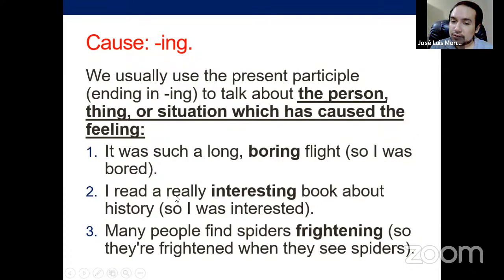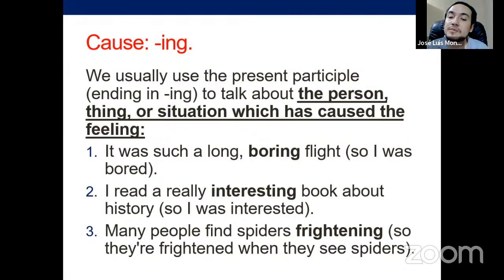I read a really interesting book about history. So I was interested. The book is interesting because it can produce in someone a feeling. In this case, I was interested because the book is interesting.